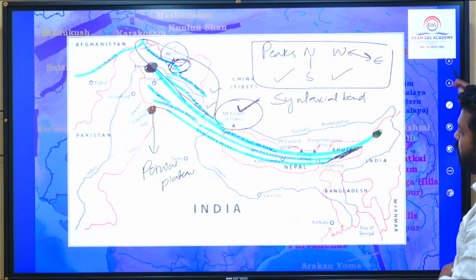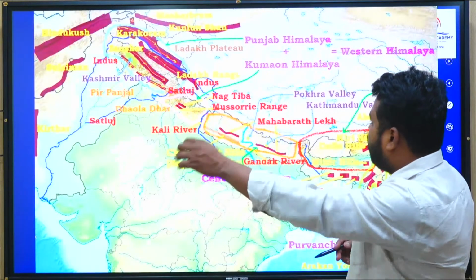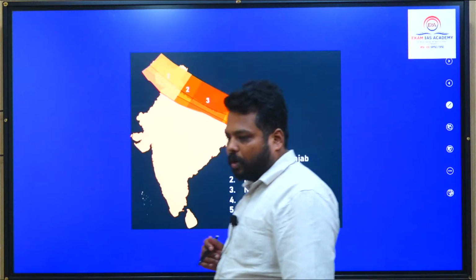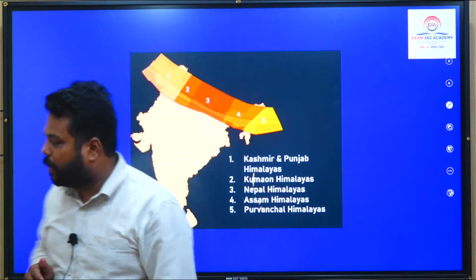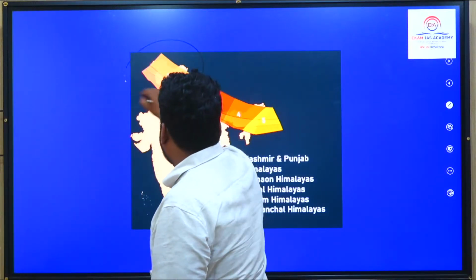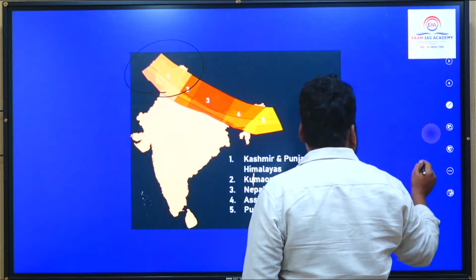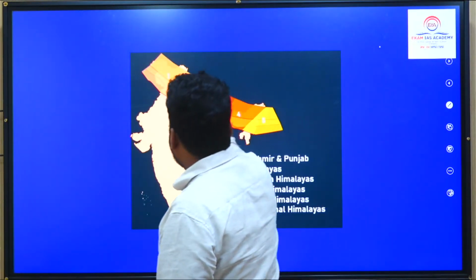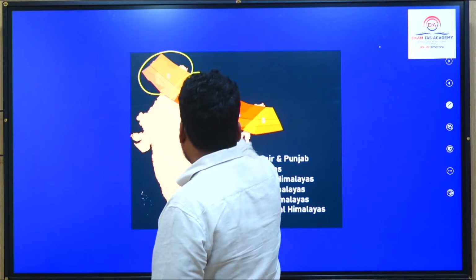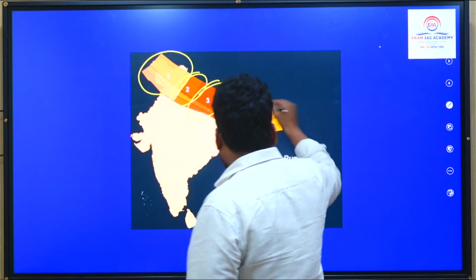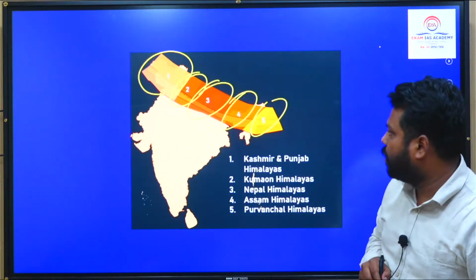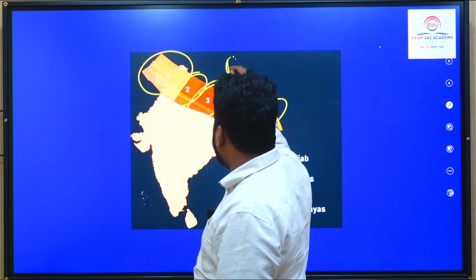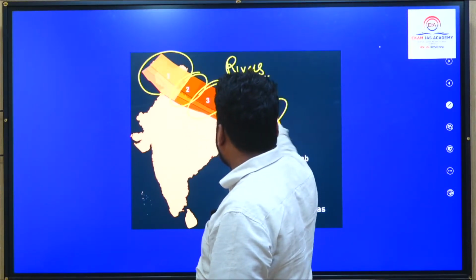Do remember this. Moving further, the regional division is also very, very important regarding the Himalayas. The Himalayas, which extend in a cross-sectional region, are regionally divided, generally on the basis of rivers.